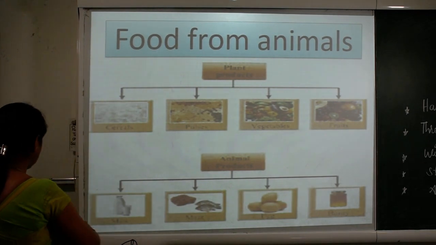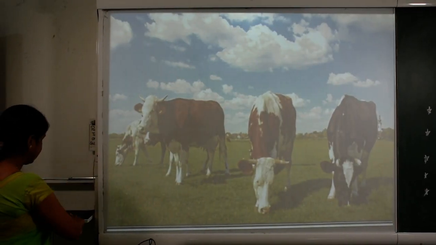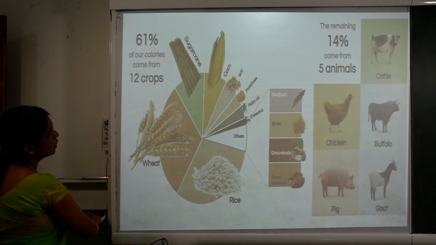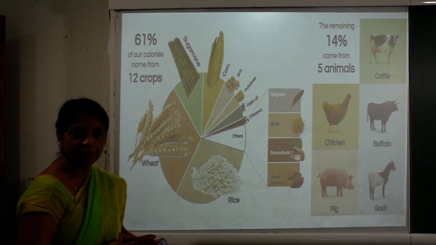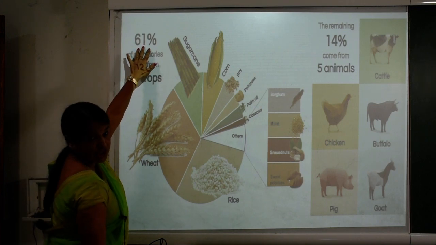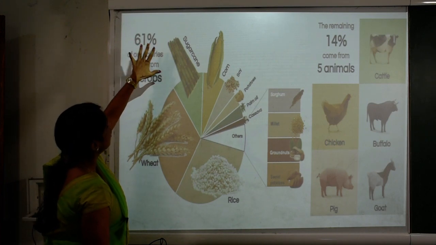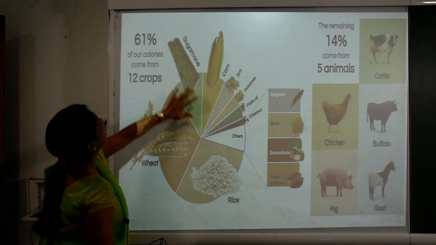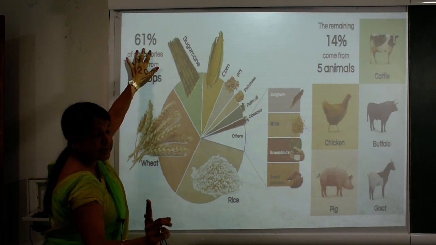Now I want to ask you one relevant thing. This is the picture of animal husbandry. Children, kindly watch it properly and focus on this point. 61%.